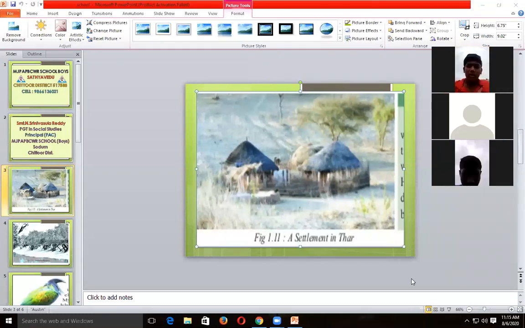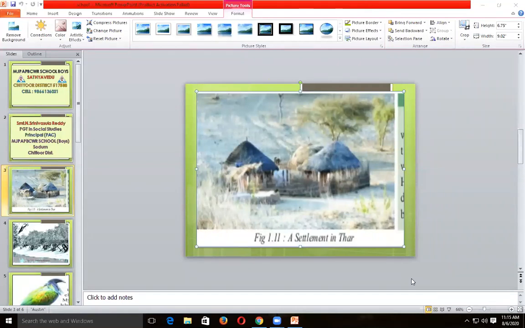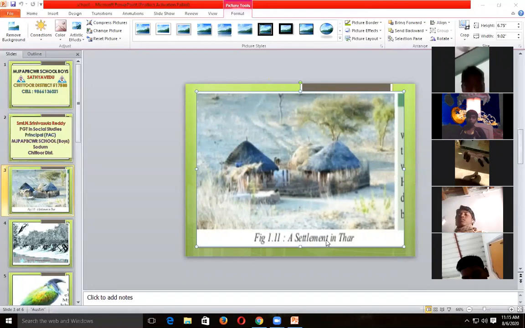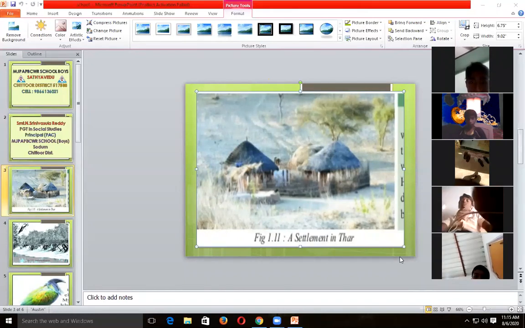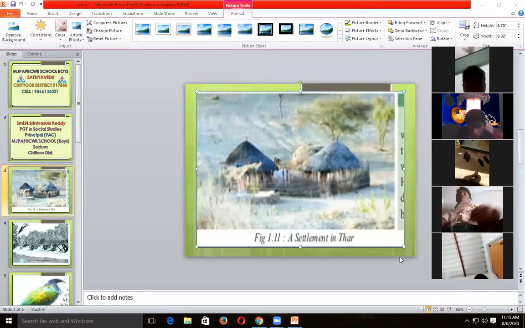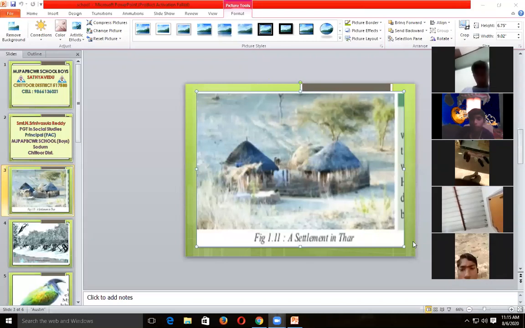But in your textbooks, another piece of extra information has been given in the Thar Desert. Indira Gandhi Canal is listed as extra information. In the Thar Desert, Indira Gandhi Canal. Underline the points, you have 1 minute.